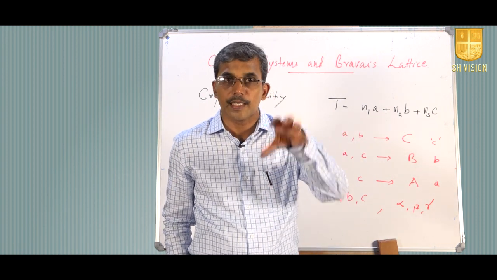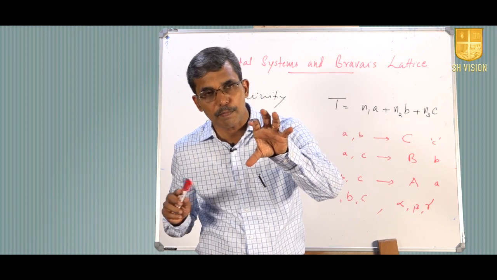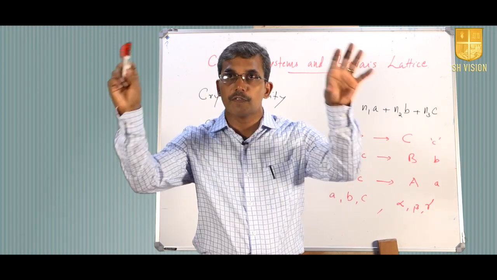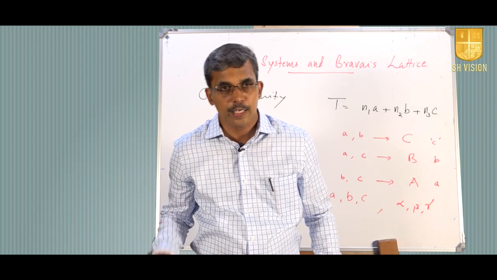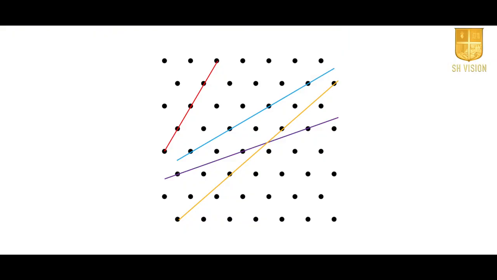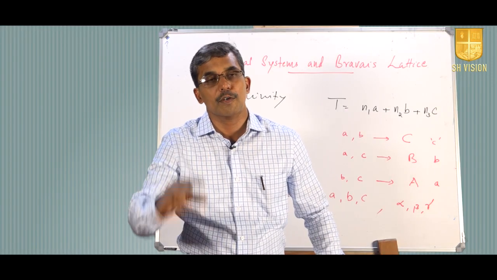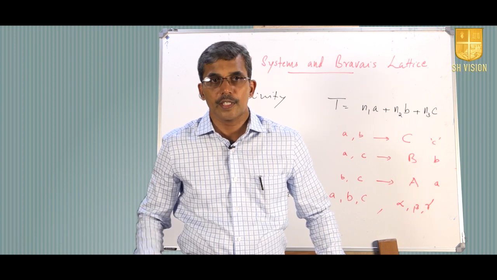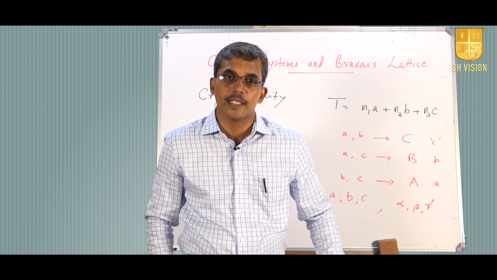And through that space lattice, suppose you are plotting a straight line. You have a collection of an infinite number of points in space, and suppose you are drawing a line in any direction, then this line will have many lattice points on it. If we carefully analyze those lattice points, they will also have some periodic repetition. The lattice points coming on the line, in any direction, will have periodic regularity or order in the structure. So, that is the peculiarity of the space lattice or lattice point.